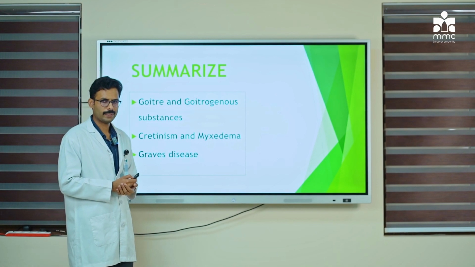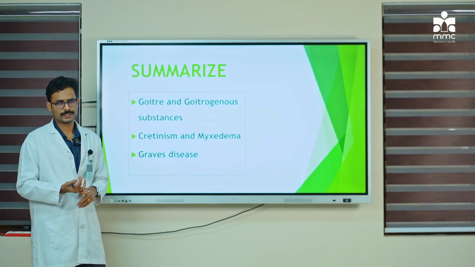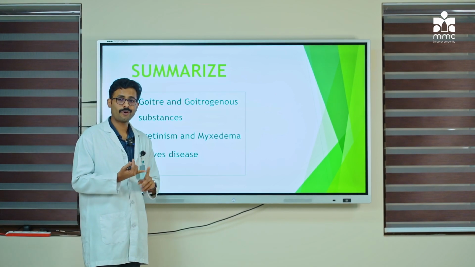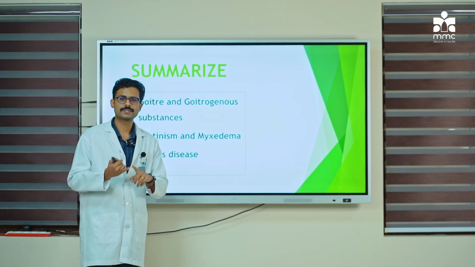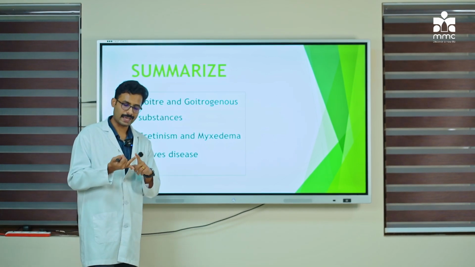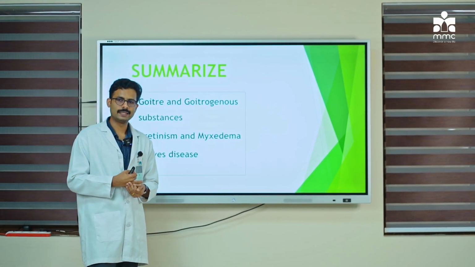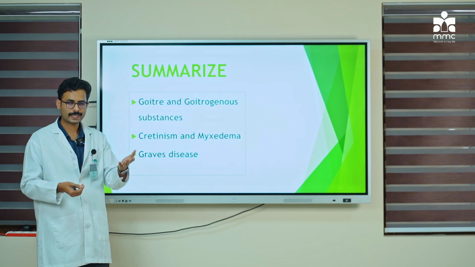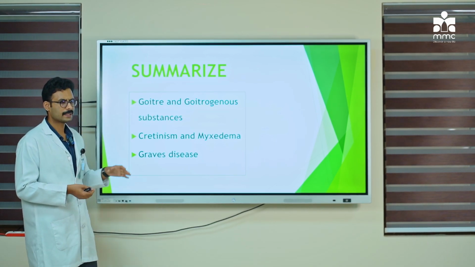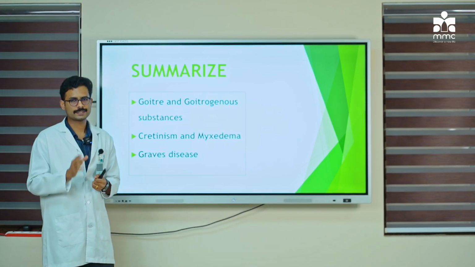your thyroid. So let us summarize. So what you have learned in the few slides. So initially we began with what is goiter. Okay, so goiter, there are a lot of causes for goiter. Goiter can be seen in an individual with euthyroid state. Euthyroid state means normal thyroid levels. Then it can be seen in individuals with hypothyroidism, and it can be seen in individuals with hyperthyroidism. Okay, so euthyroid state, hypo as well as hyperthyroidism, you can see goiter. And by diagnosing a patient with goiter, you cannot exactly say the functional status of the thyroid gland.